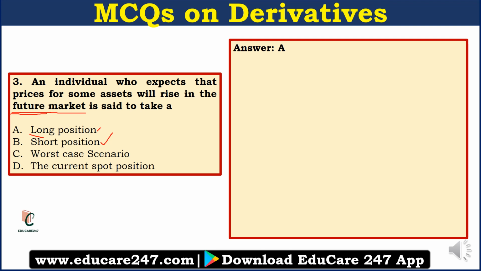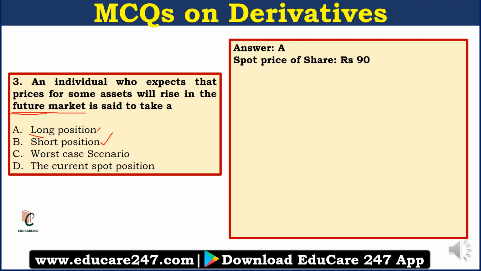But unlike the forward market, in the futures market the parties are not actually interested in the physical delivery of goods. They are just here to make profit out of their speculation, to gamble basically. Okay, so now let us understand this with the help of an example.